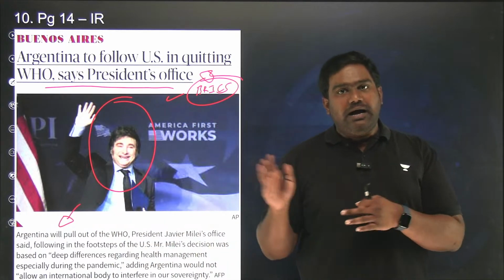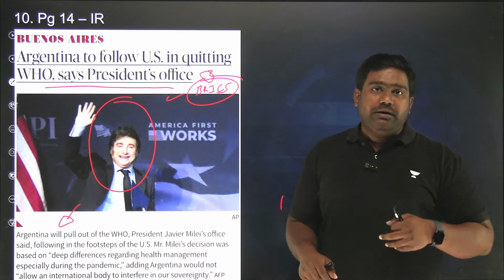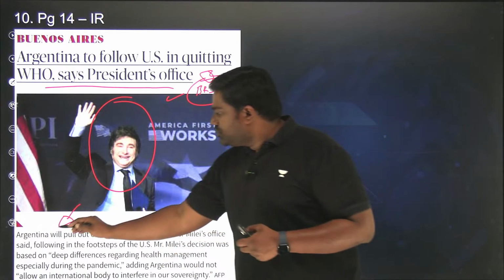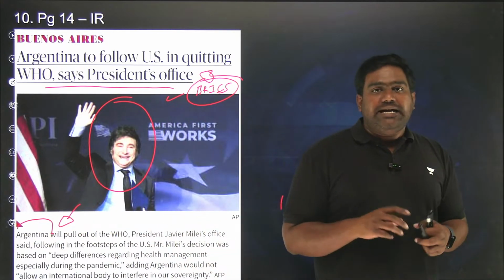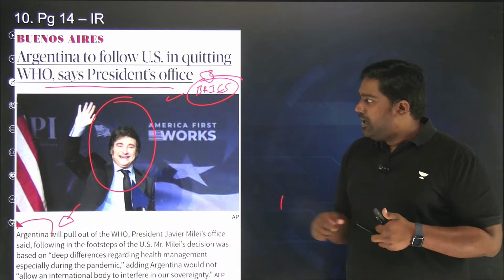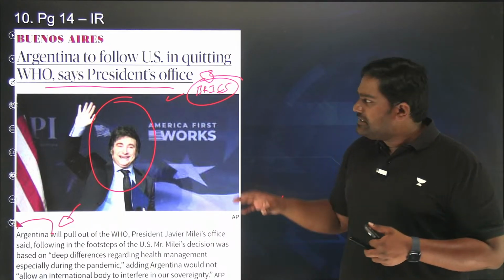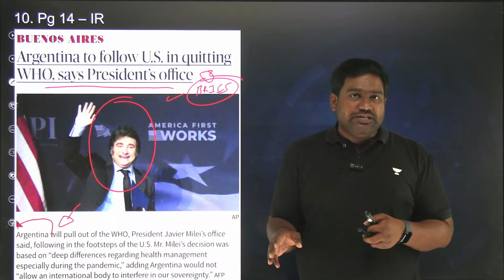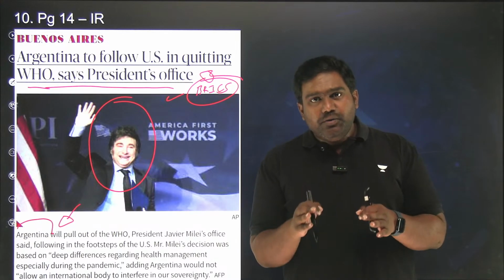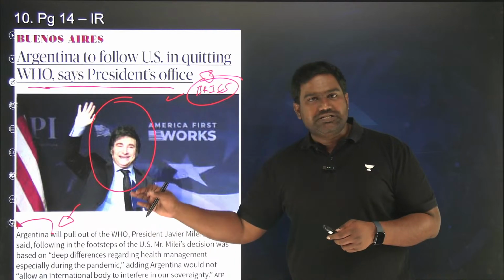A far right-wing leader, Javier Milei, won the election, and given their proximity to the US and the right wing in the United States, Javier Milei withdrew from the BRICS membership. So now he is following the footsteps of Donald Trump, citing the ineffectiveness of WHO in handling the global pandemic, the COVID-19, and how WHO was ineffective and how it threatened sovereignty of several nations. Right? Argentina has decided to exit from World Health Organization. So this represents the weakening of this critical global organization. Right? So that is something you need to note down. We've already discussed the impact of US withdrawing from WHO in previous classes. So this is another update for you.